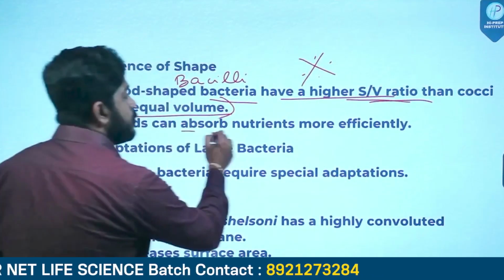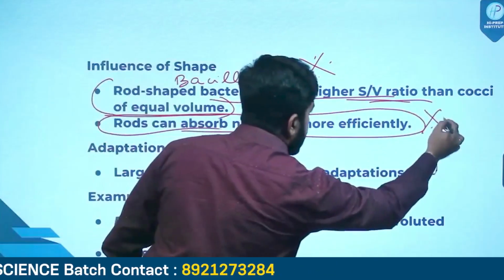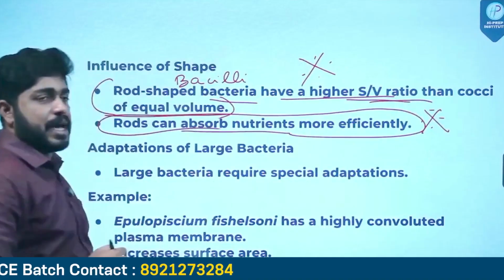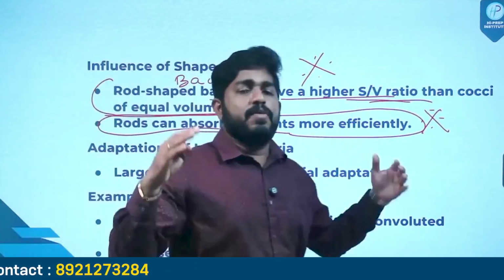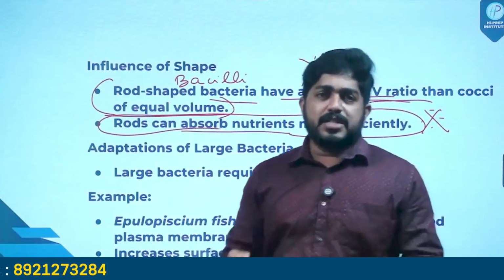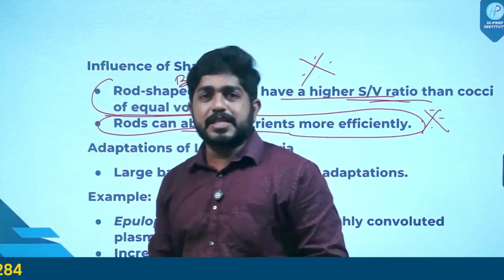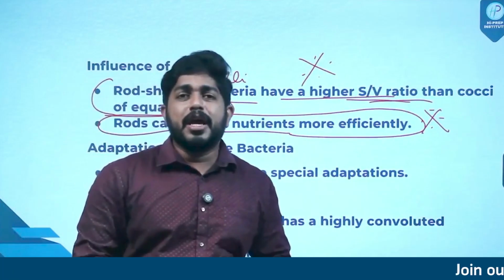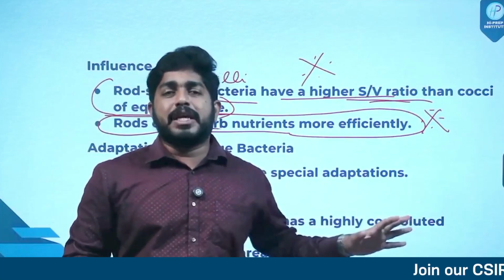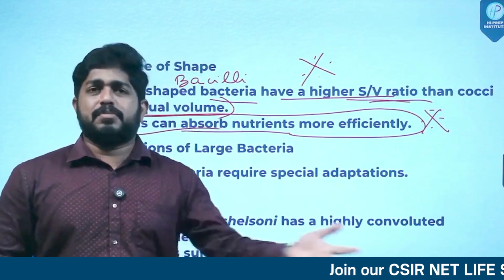And rods can absorb nutrients more efficiently. Another point which can be asked in our exam: rod-shaped bacteria can absorb nutrients more efficiently. When we start studying microbiology or microbes for our CSIR exam, we always focus on their genetics and their molecular biology. We just ignore the shape and size part of our microbiology or bacteria.